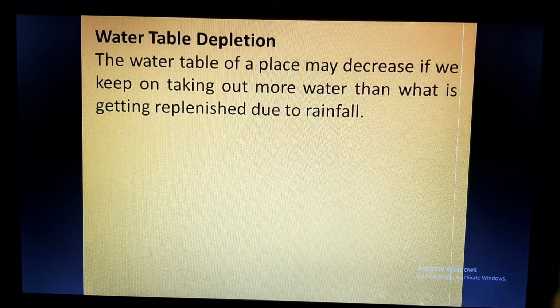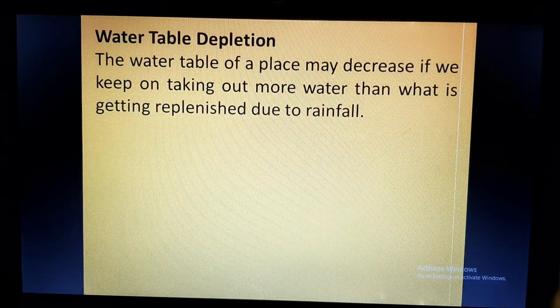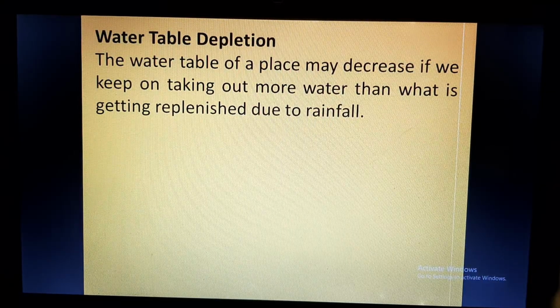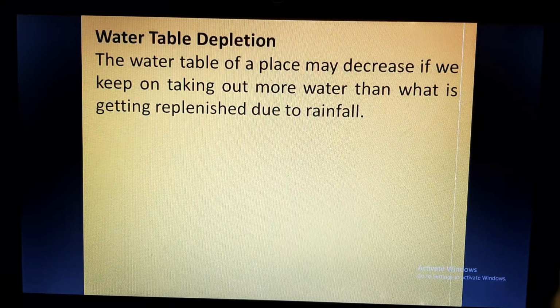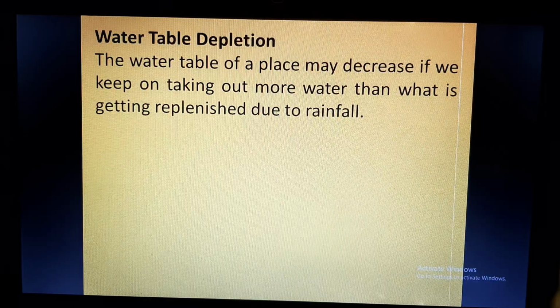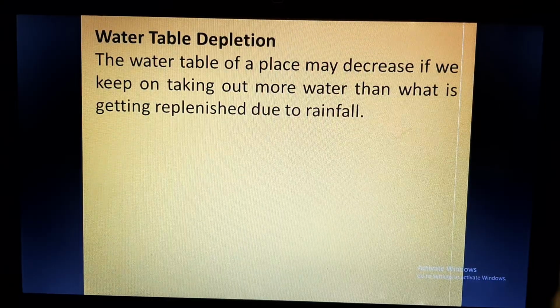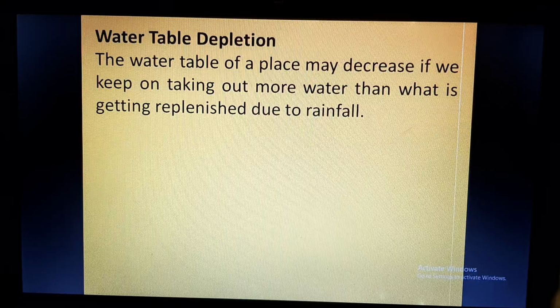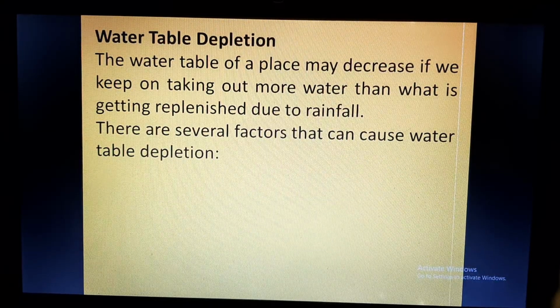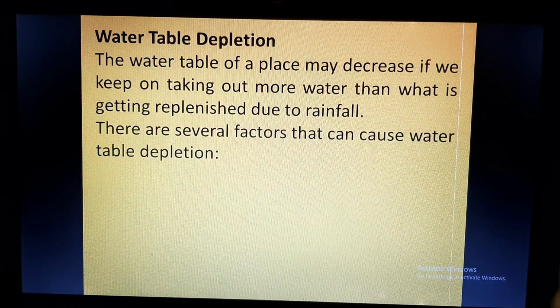Water is seeping or infiltrating at a lesser rate, rainfall is not there, and groundwater is not being replenished, but it is being taken out more and more. So what will happen? The water table will lower down, and this lowering down of the water table is called water table depletion.